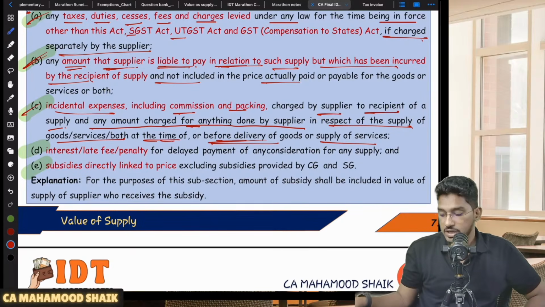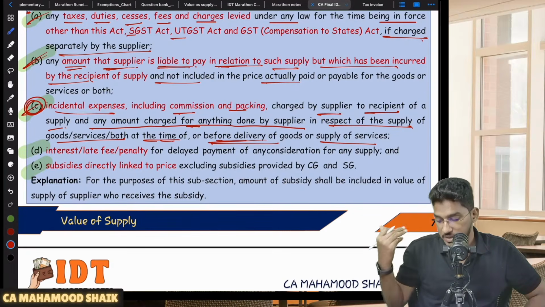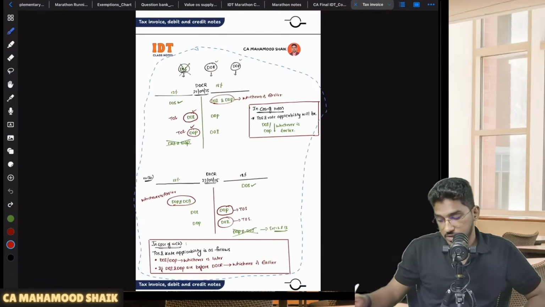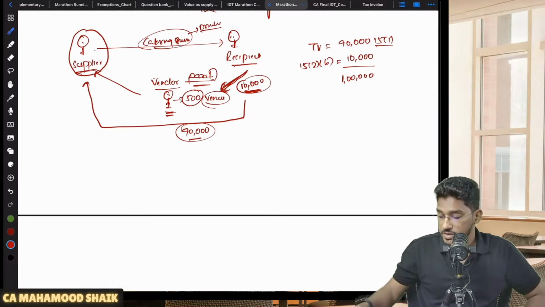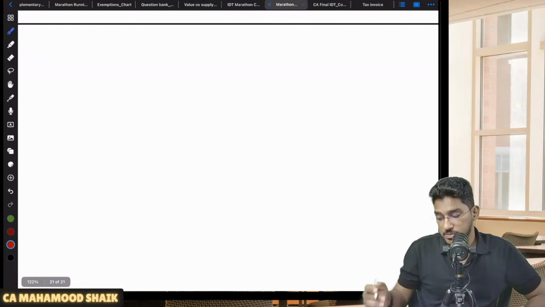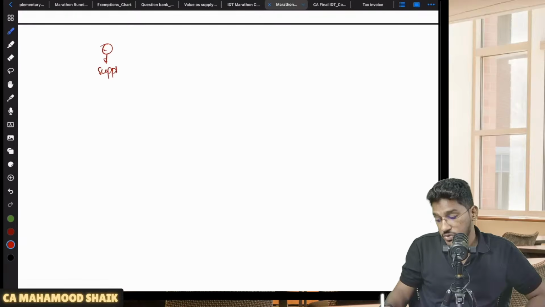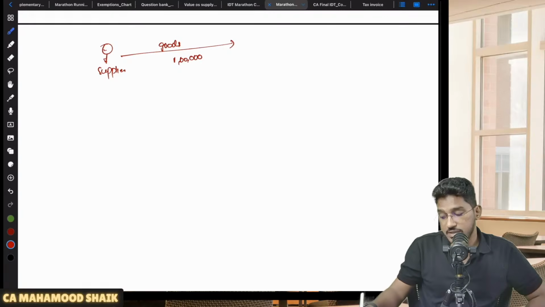Understood? Clear? Now here I want to bring one more concept. So what is that one more concept? I want to bring here the concept of pure agent. Listen carefully. I am a supplier. I am making some supply of the goods. Let us say 1 lakh worth of goods I am supplying to the recipient.